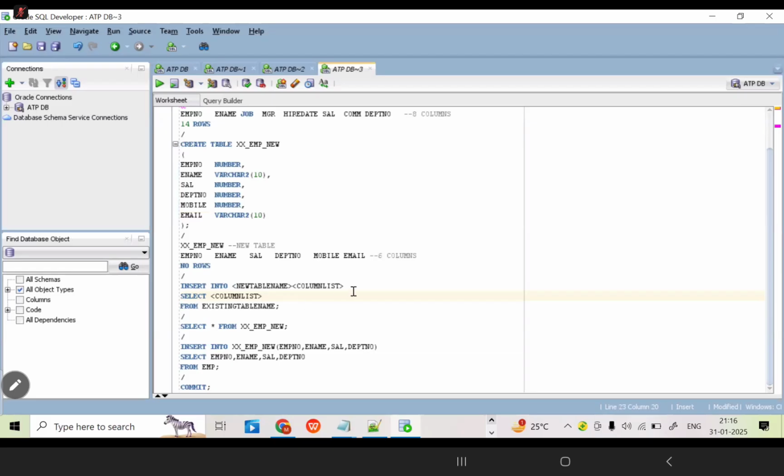After the insert command, you can write some columns. After the select list, you can write some columns. Then the columns should match, and then we can store the data into our new table. Okay. Now I am going to move on to the next one, the update command.